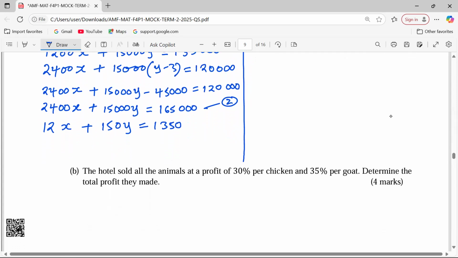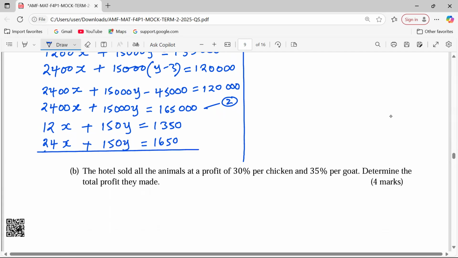And equation 2 shall be 24x plus 150y equals, dividing through by 100, 1650. 1650, yeah, well divided. Now from this, because we have simplified the two, we can use what we call the elimination method.